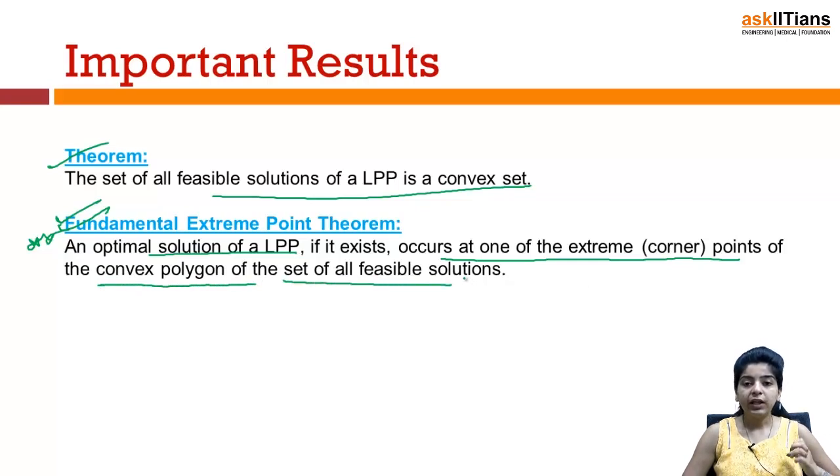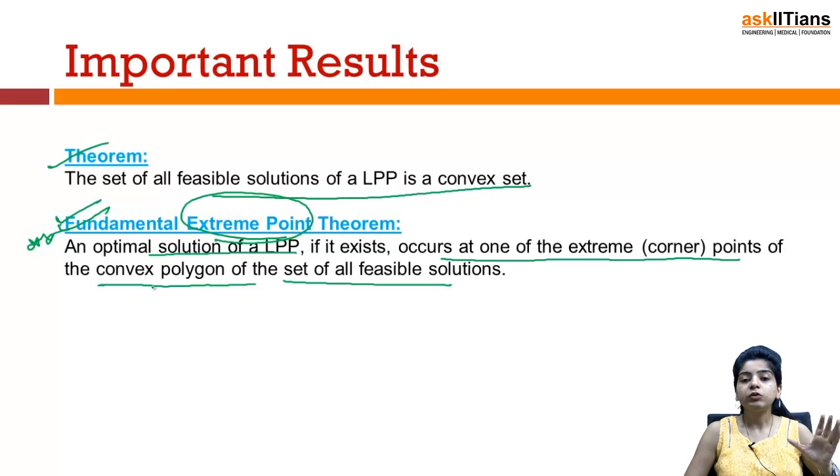What does the fundamental extreme point theorem say? As the name suggests, it states that if an optimal solution of a LPP exists, it will always exist at one of the corner points of the convex polygon of the set of all feasible solutions.